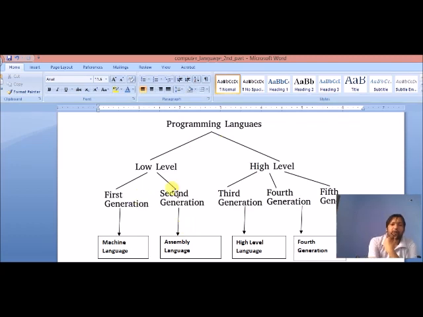Now we are going to discuss the types of languages. Mainly there are two types of language: the low level language and the high level language. Low level language is categorized into two types, first generation and second generation. In the first generation, machine language is there. In the second generation, assembly language is there. Next is high level language, which has three types: third generation, fourth generation and fifth generation.